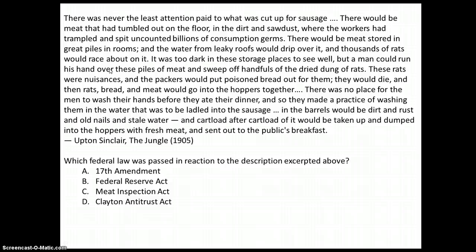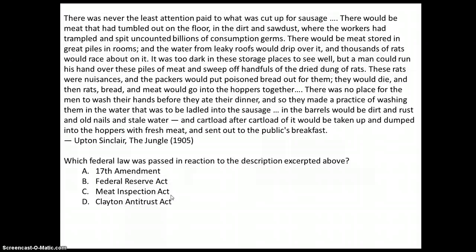The Federal Reserve Act. I don't know what that is either. So it might still be on the list. The Meat Inspection Act. This seems highly likely because this passage talks about meat a lot in disturbing detail, and this answer choice has something to do with meat.